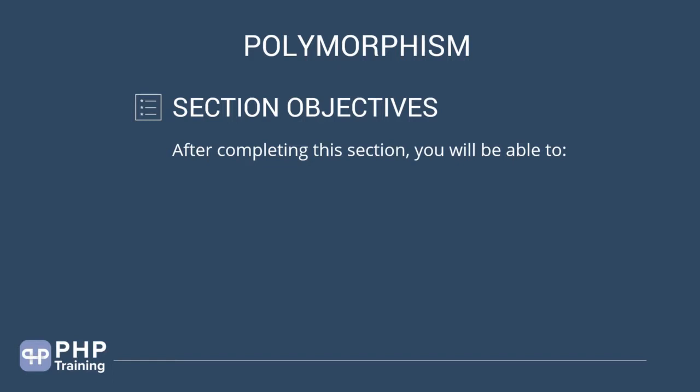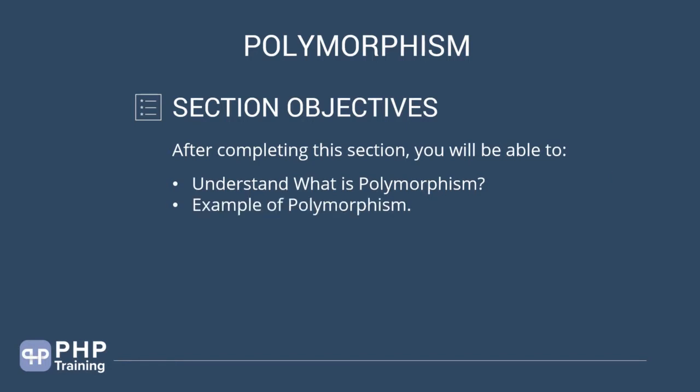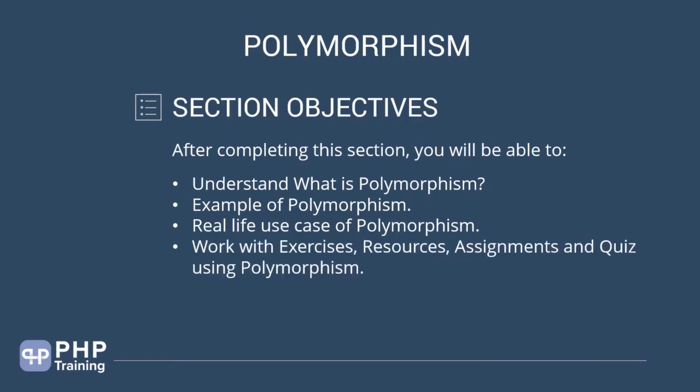So let's look at the lectures that you're going to learn in this section. After completing the section, you will be able to understand what is polymorphism. Then we'll do an example of polymorphism. Then we'll look at real life use cases of polymorphism, and we'll work with exercises, resources, assignments and a quiz to understand polymorphism in detail. So let's look into the lectures now.